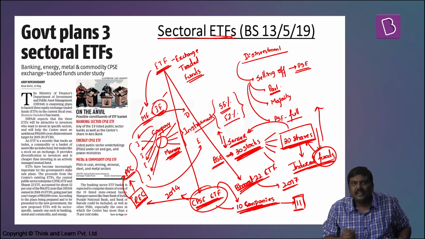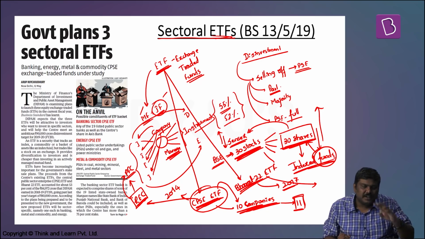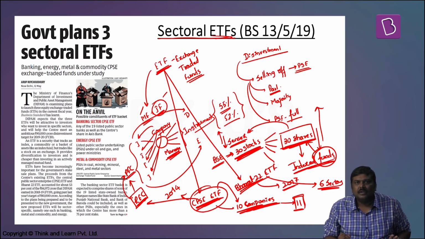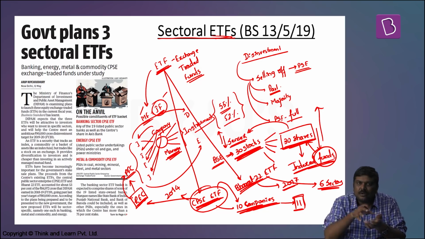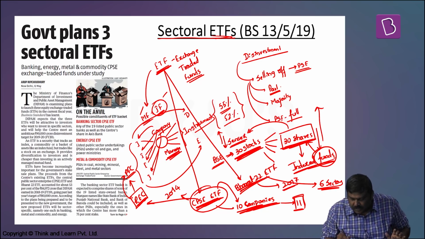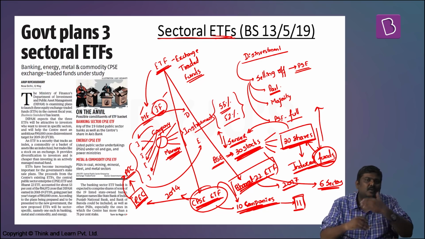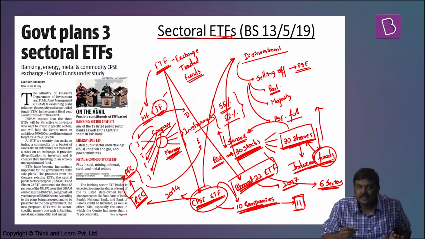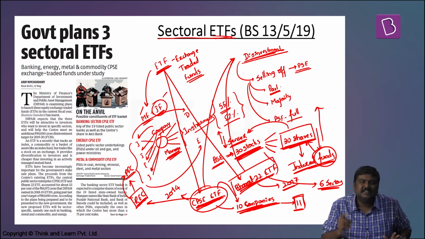Whereas on the other side, in case of the Bharat 22 ETF, the stocks from various companies, specifically 22 companies from 6 sectors, are being provided. That is, I'll take the stocks of all these 22 companies which are from 6 sectors, I will pool them or bundle them, and sell it in the form of a Bharat 22 ETF. Very recently, even this particular Bharat 22 ETF was reconstituted or restructured by the government. Now, the Government of India, by selling CPSE ETF as well as Bharat 22 ETF, is able to generate a huge amount of revenues which will help it meet the disinvestment target.